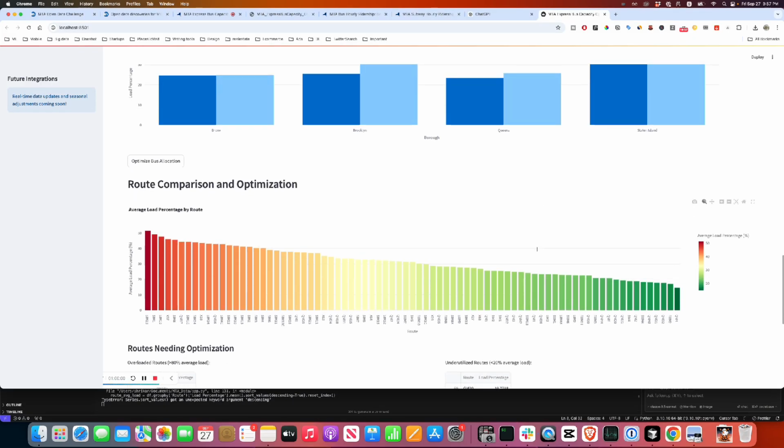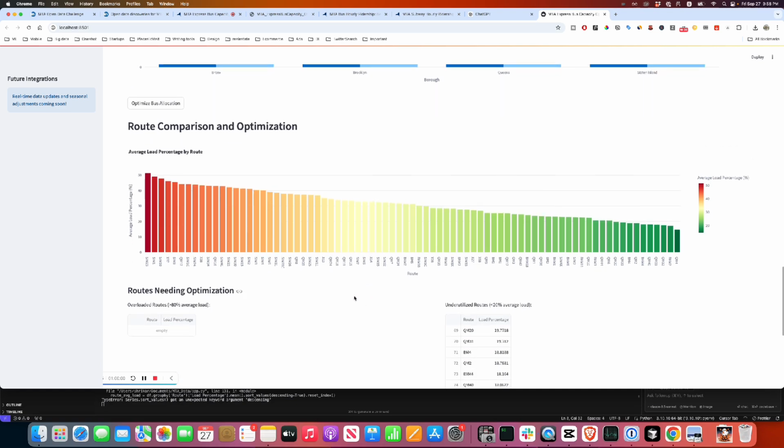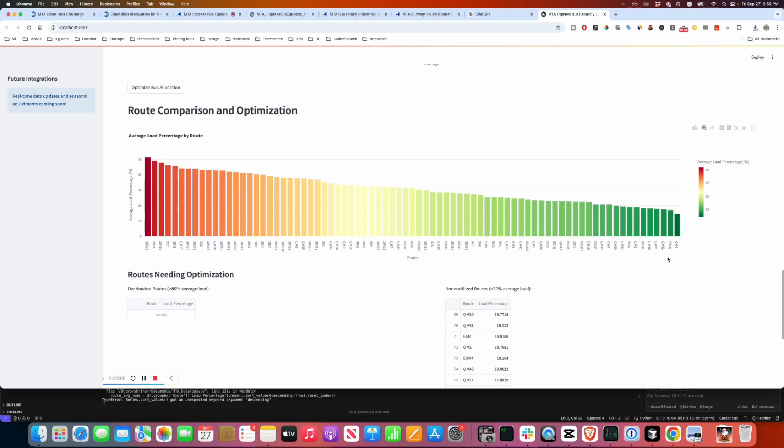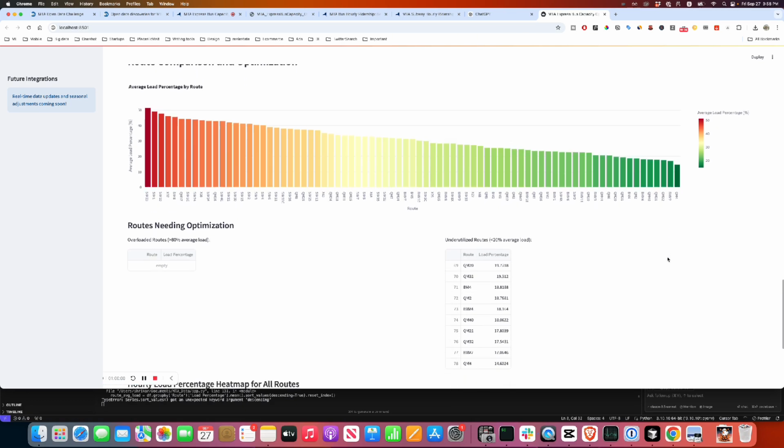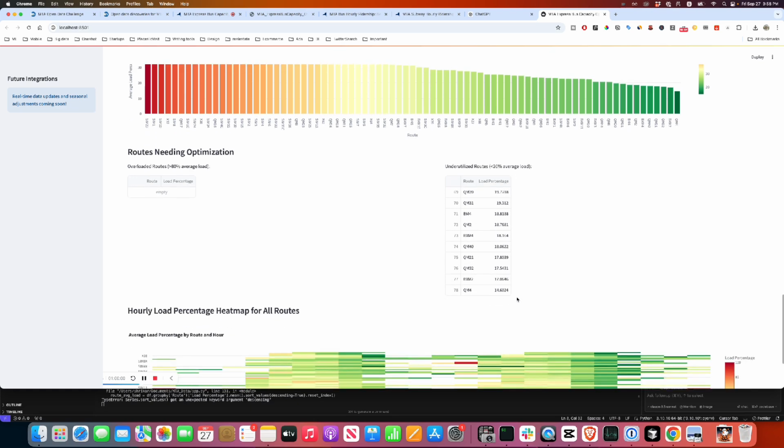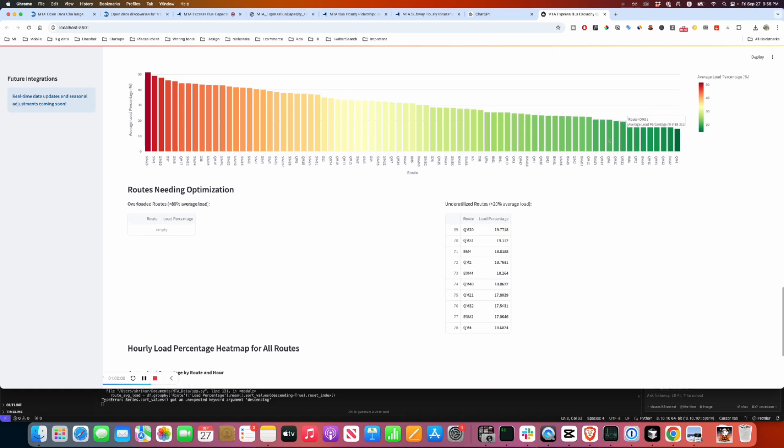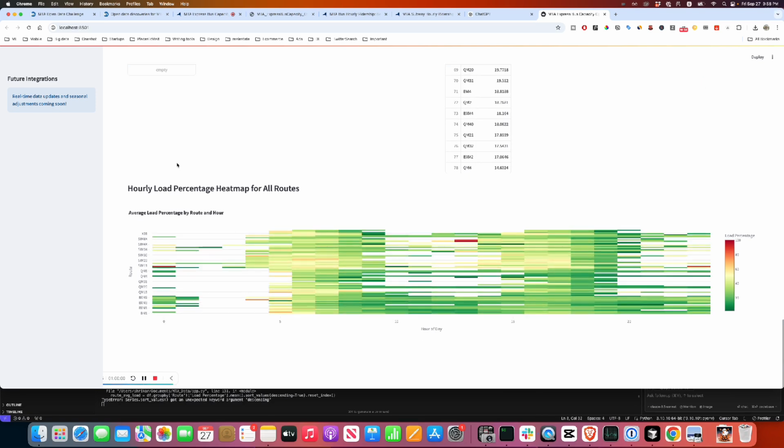Yeah. So for example, oh, this is interesting. Average load percentage by route. Wow, this is a very interesting part. If you look at this one, all these are the routes which have a higher load percentage as compared to these ones here. So it makes sense. What is also interesting is this one. Load percentage is very small. Is it possible that we can shuffle some buses from this QM44 to these SIM routes? So that's a possibility we can think of.